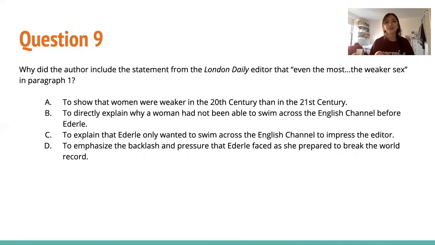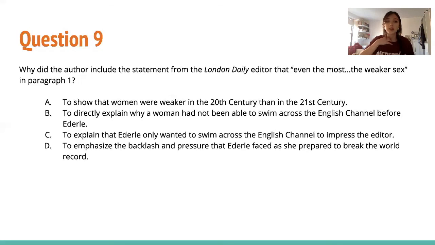Question 9. Why did the author include the statement from the London Daily editor that, quote, even the most, the weaker sex in paragraph 1? We have to go back to paragraph 1, and it tells us that this editor doesn't believe that she can do it because she's a woman. Choice A, to show that women were weaker in the 20th century than in the 21st century. It doesn't really tell us anything about 20th century versus 21st century. Choice B, to directly explain why a woman had not been able to swim across the English Channel before Ederle. This is not explaining why a woman wasn't able to. This is just an opinion that an editor had.